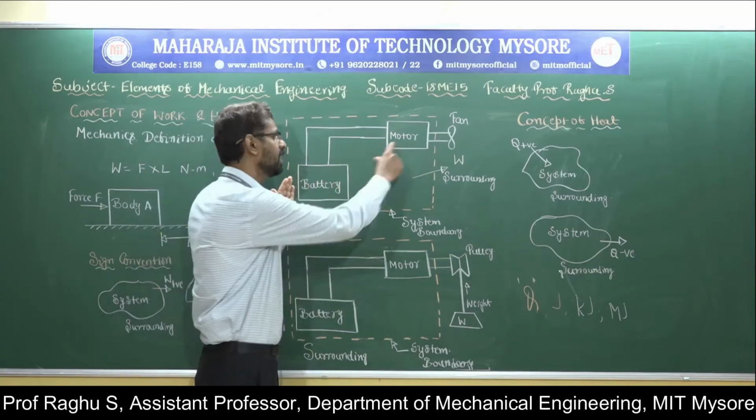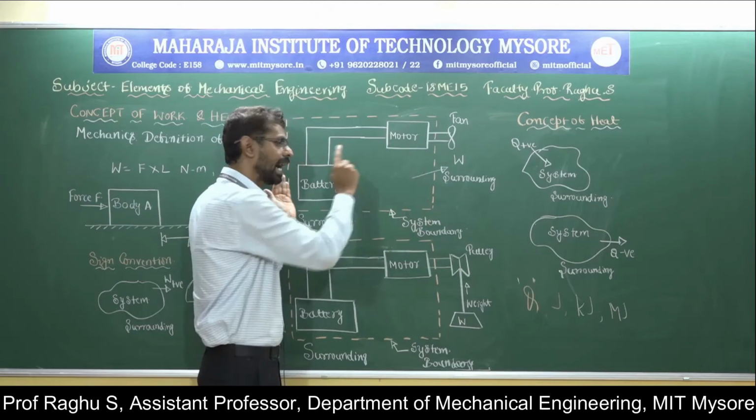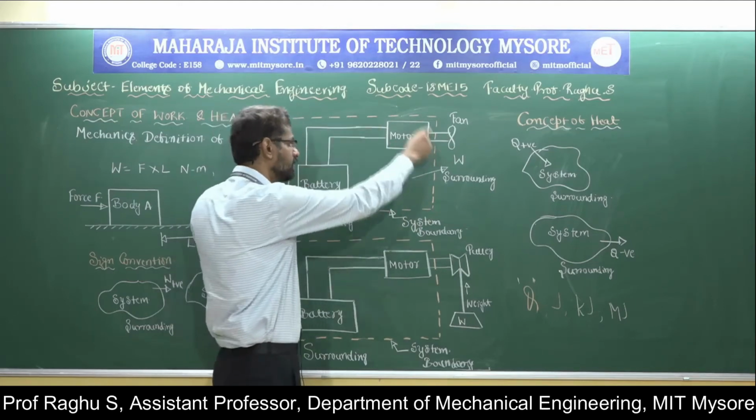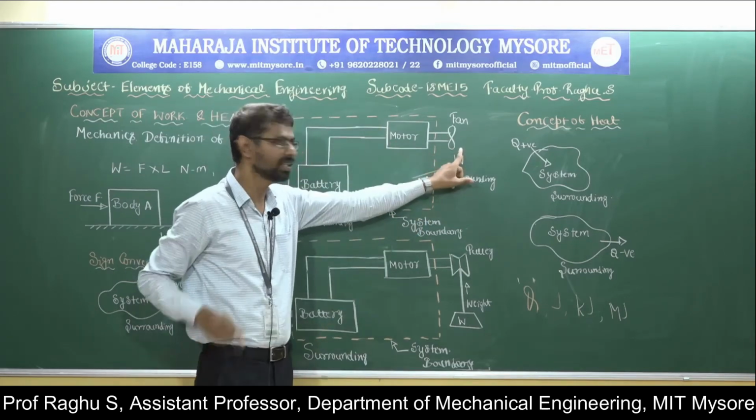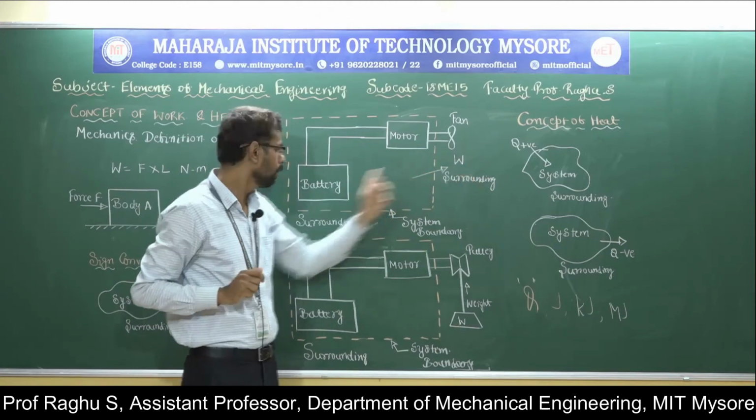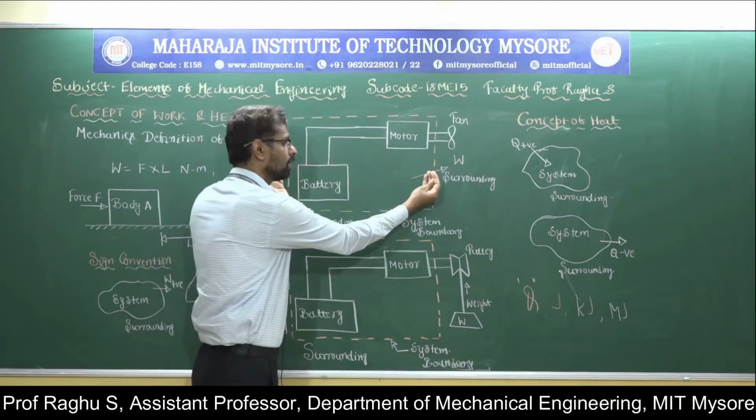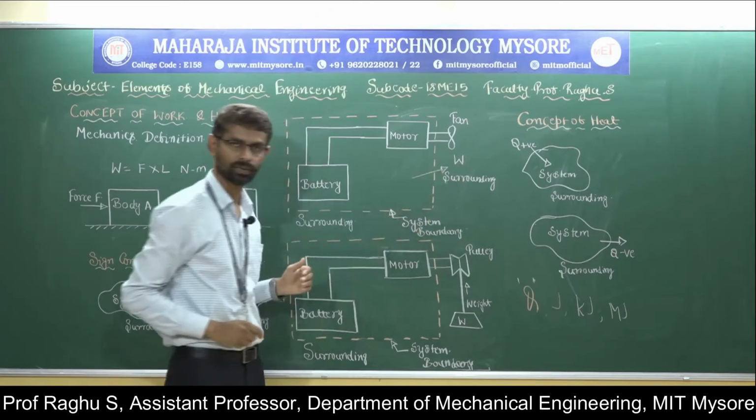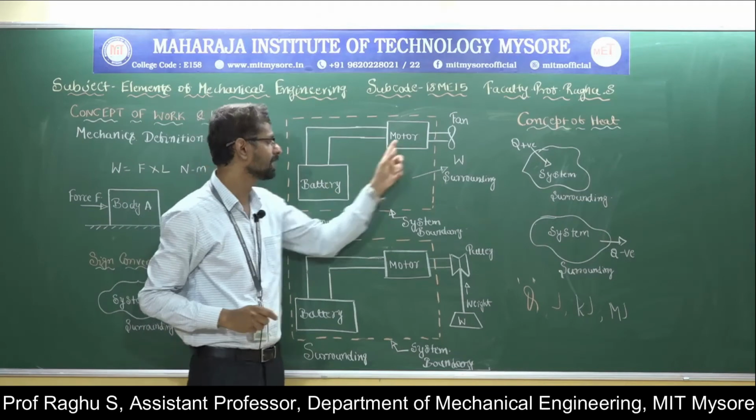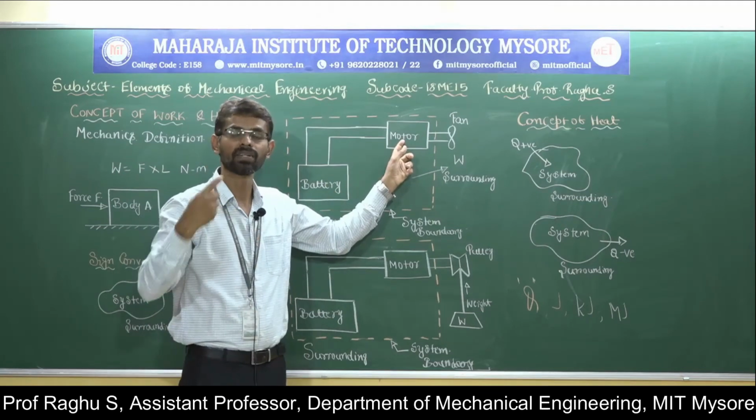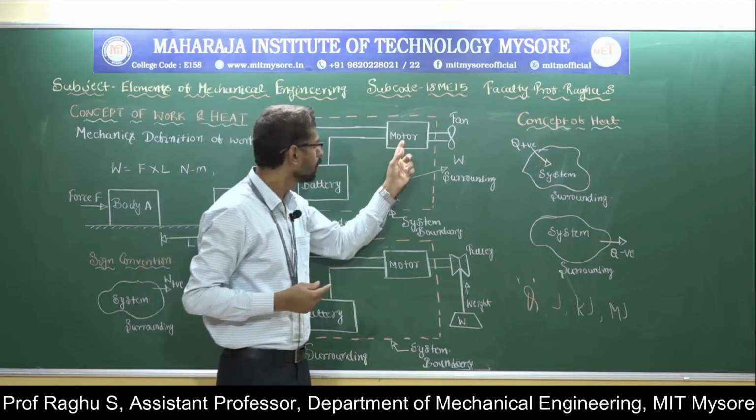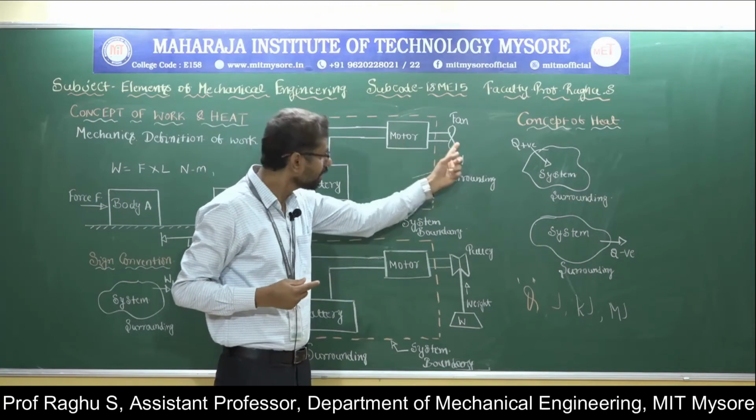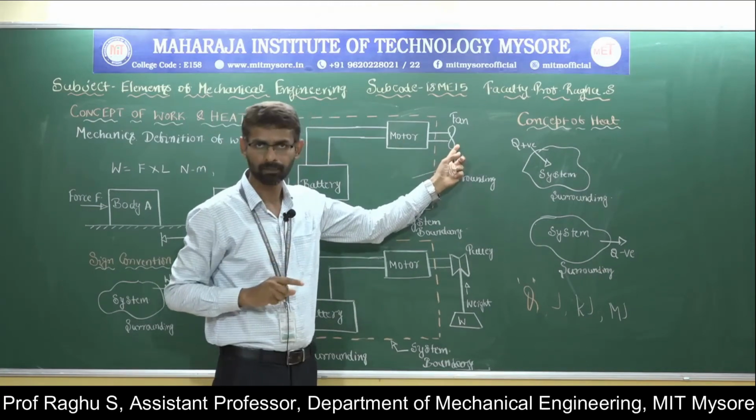Here the battery and motor are considered as a system, and this is the system boundary, and the fan is the surrounding. Battery and motor together constitute the system. This is the system boundary, and this is the surrounding. The battery supplies electrical energy, therefore the motor runs the fan. So the system, that is the motor, interacts with the surrounding, that is the fan.